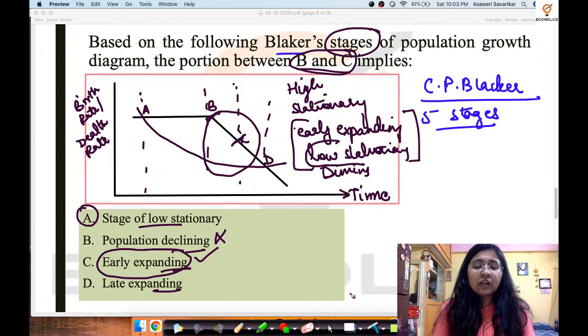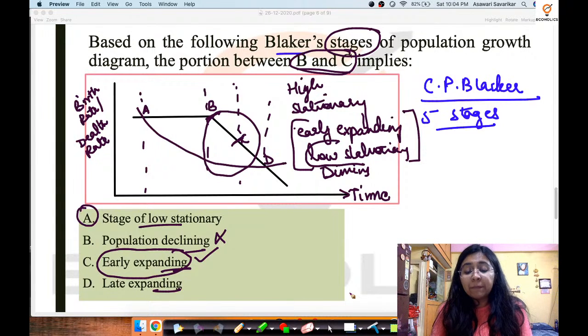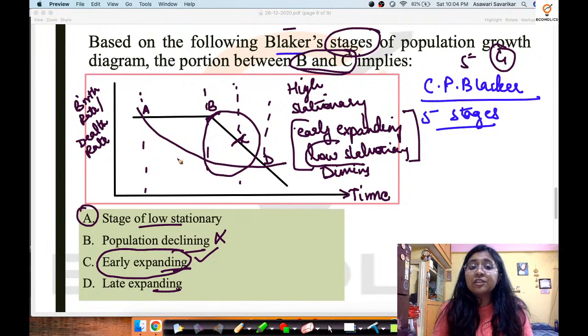See, many times a question can be confusing. Why would they put a confusing question? Because of course this examination is not easy. This is not a piece of cake, but it is definitely going to be a very informative one if you have that kind of concept and you can draw a linkage. If you know that C.P. Blaker has given 5 stages or 4 stages or whatever, you have to incorporate those stages into this diagram and then identify that this stage was there, but this stage has not been there.